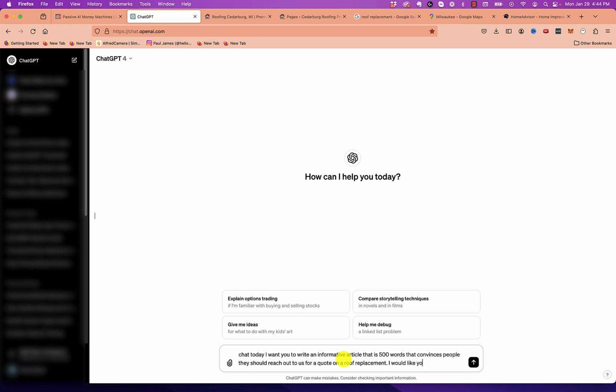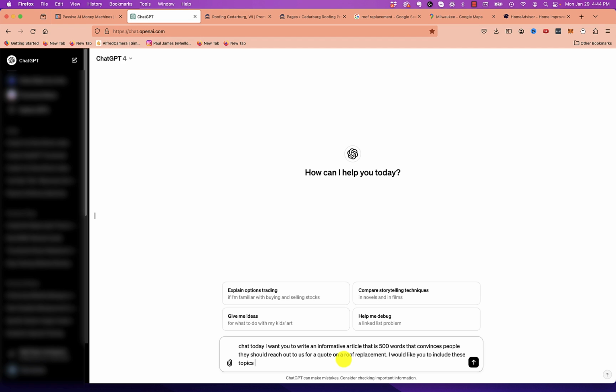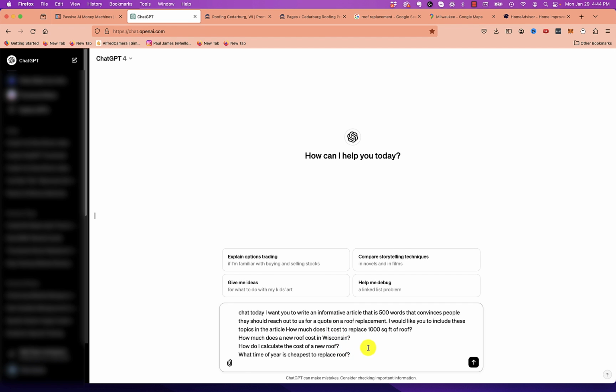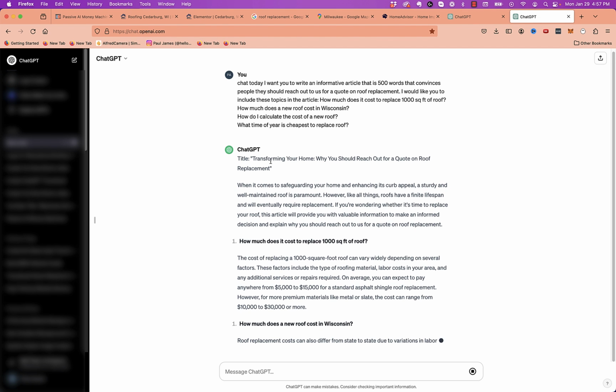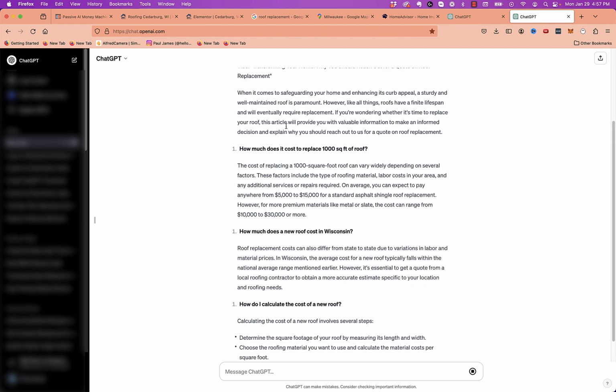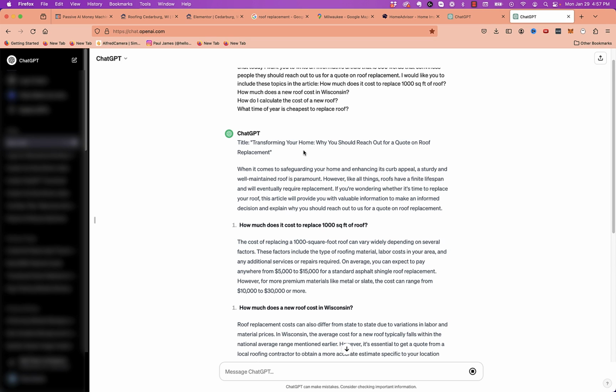I would like you to include these topics in the article. And then I'm going to paste in that People Also Ask section. And just like that, you can see it gets to work on creating a really good article: transforming your home, why you should reach out for a quote on roof replacement.